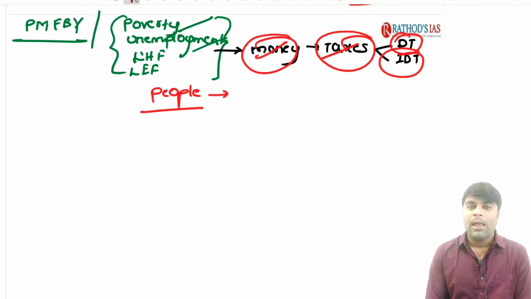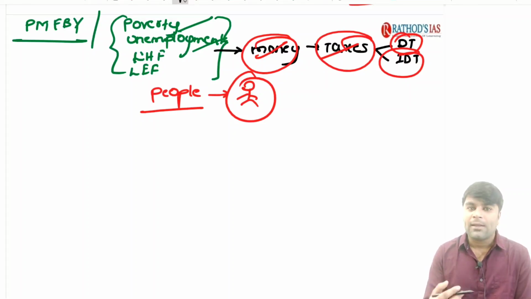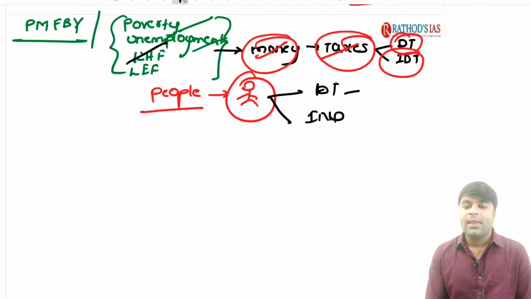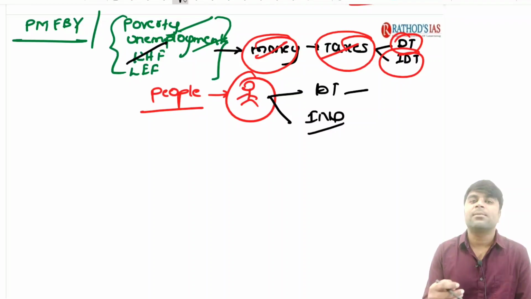Now, who were the people at the time of independence in the country? Nothing but the farmers. They are nothing but the farmers. Now, do you think the farmers have the capability to pay direct taxes and indirect taxes to the government so that the government will get these tax revenues to solve these problems? No. See, in case of direct taxes or indirect taxes, in order to pay the taxes, the farmer should have surplus money.